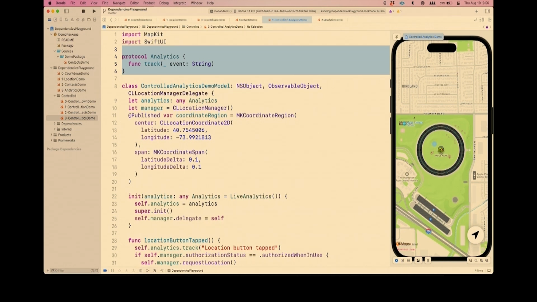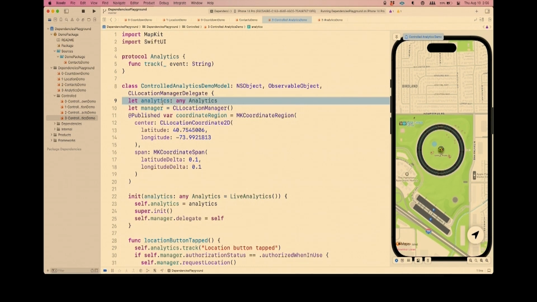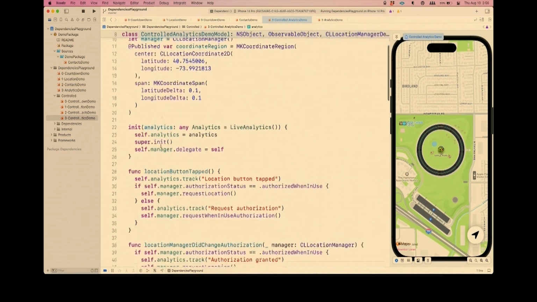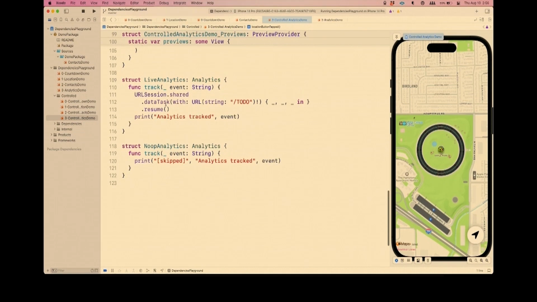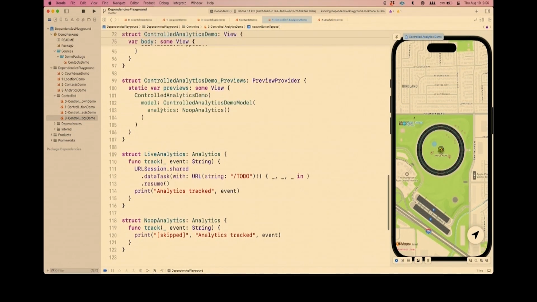And so with this protocol, we provide an analytics client to the feature, and then we use it, rather than reaching out to that singleton, and that allows us to do something where in the preview, we will provide an explicit analytics client that is a no-op analytics client.